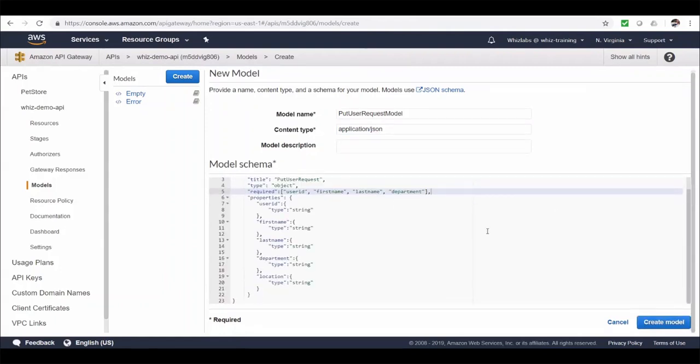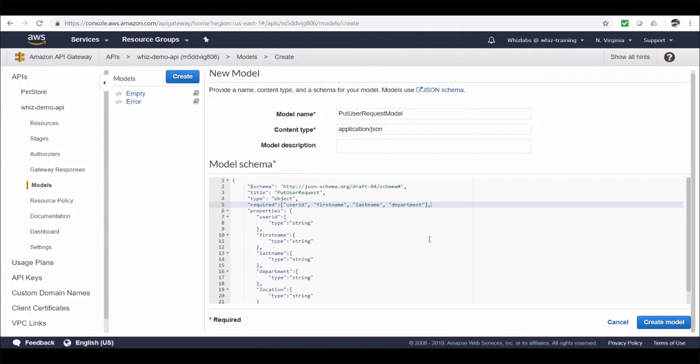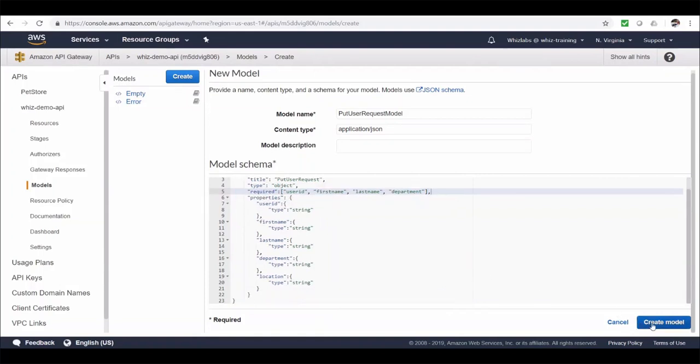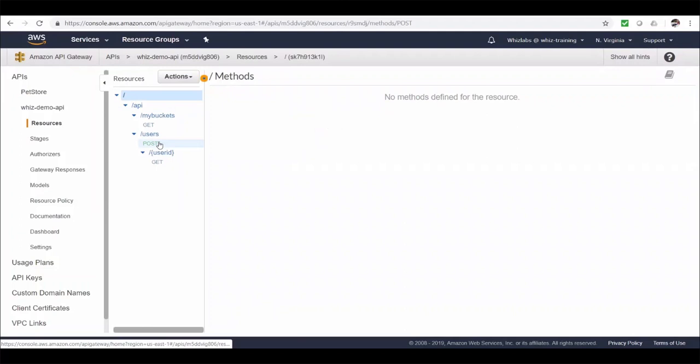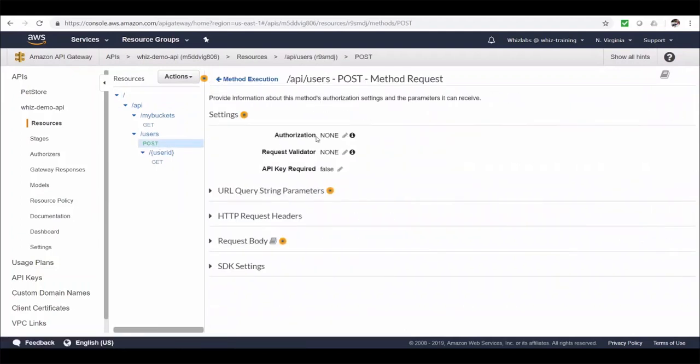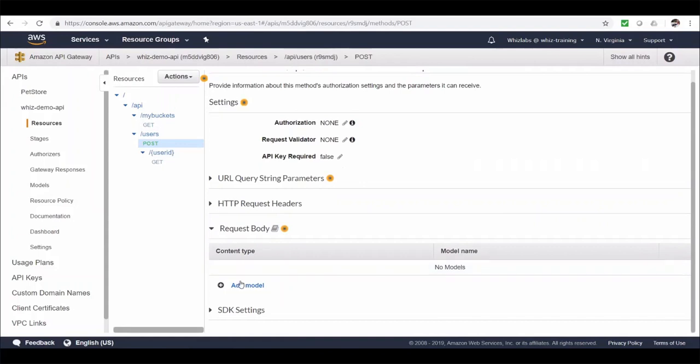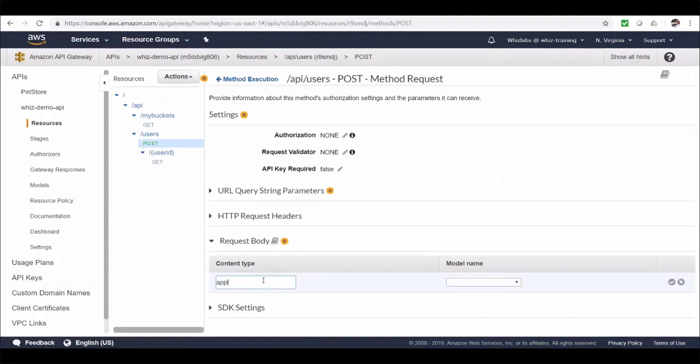All right, here is the schema. This follows typical JSON schema reference. Well, in short, this defines the input object you send should be of this structure with the following keys whose values will be strings. And the required parameter here dictates which keys in here are mandatory, without which the validation would fail. So let's create the model. And let's go back to our post method. And under request body, let's add a model here. Content type as application/JSON and choose our new model here.